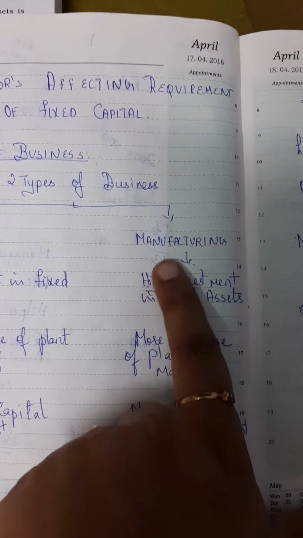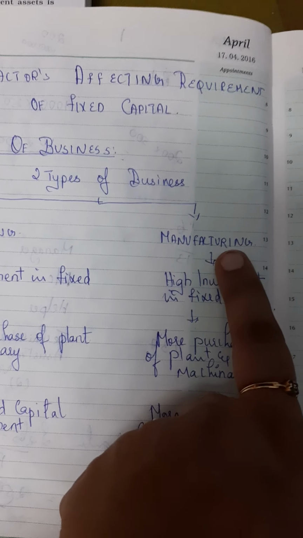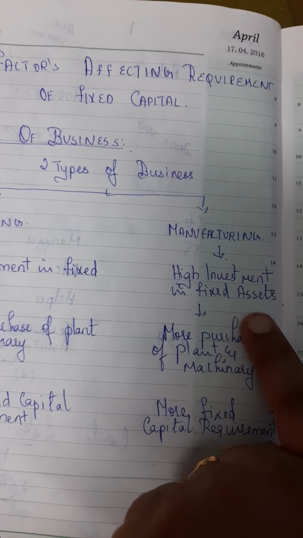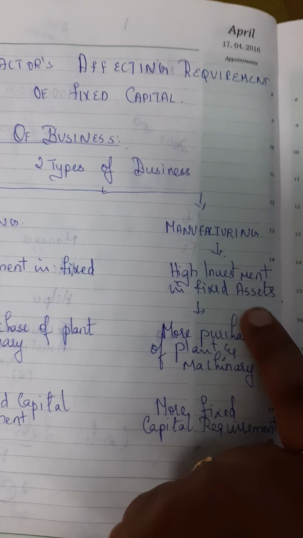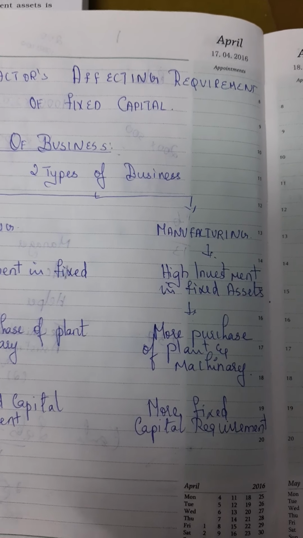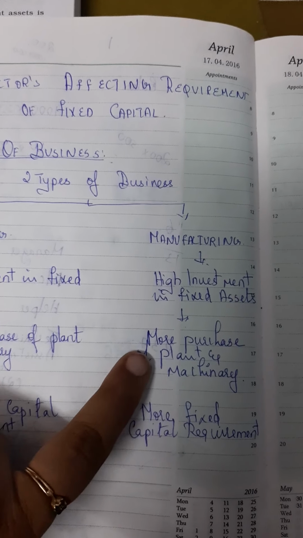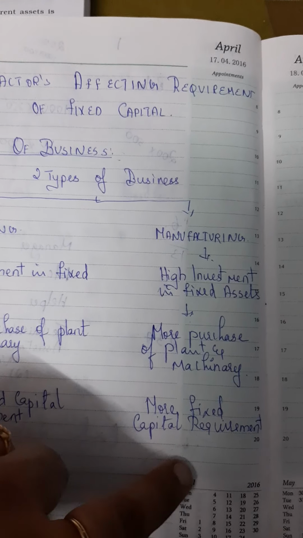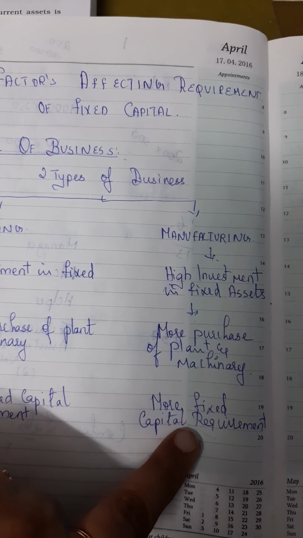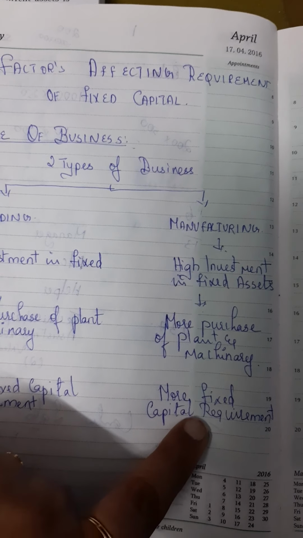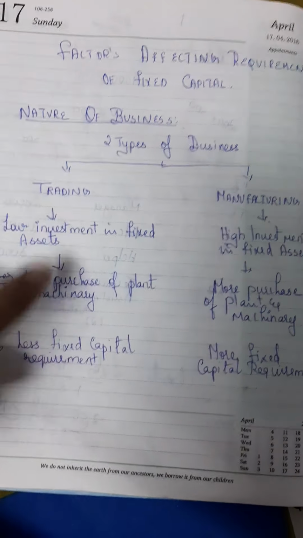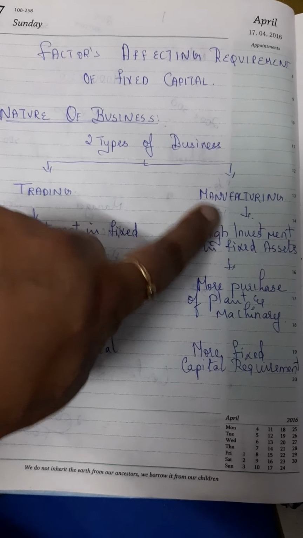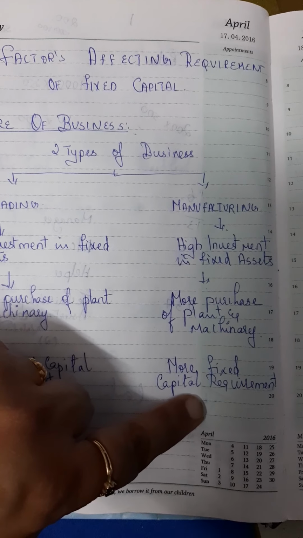Coming to the other category of business, that is manufacturing. When you look at a manufacturing kind of business, there is high investment in fixed assets. They require heavy plants, equipment, machinery to manufacture the goods. They need a factory, they need land, they need a building, etc. So more purchase of plant and machinery happens in manufacturing, thereby their fixed capital requirement is quite very high. So here we are making a comparison between trading and manufacturing. For trading, there is less capital requirement. For manufacturing, there is more capital requirement.